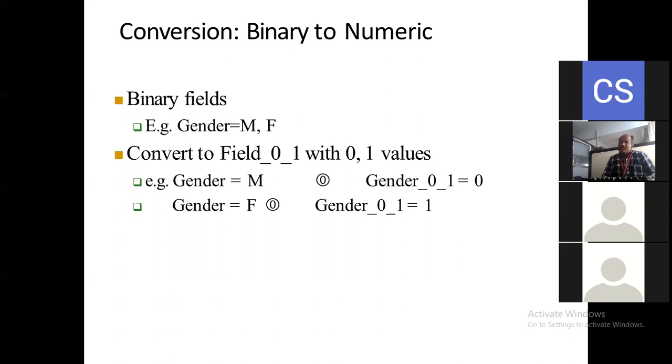For example, gender is equal to m. So the gender 0,1 is equal to 0 here. Why is gender 0,1 equal to 0? Because we are going to represent the value for m as 0 here. Like that, we are going to convert binary to numeric here.